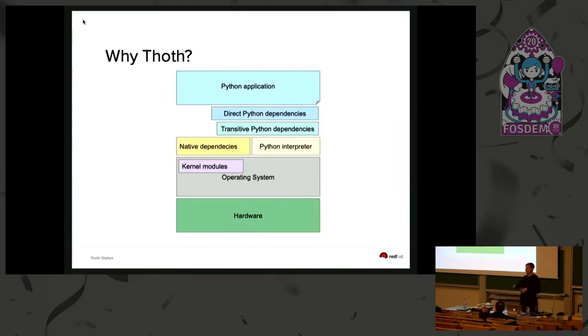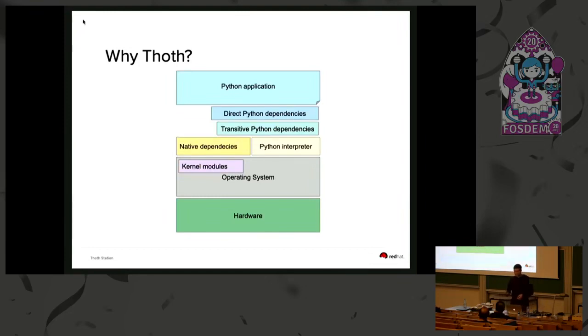This Python interpreter then runs inside some operating system that provides some packages, such as glibc, which is, in our case, used by TensorFlow. And then there is the kernel space where the operating system runs and provides some kernel modules. And this all runs on some hardware. You can imagine that if you have any issue in any layer of this stack, then your application simply misbehaves, provides wrong outputs, or doesn't even start.